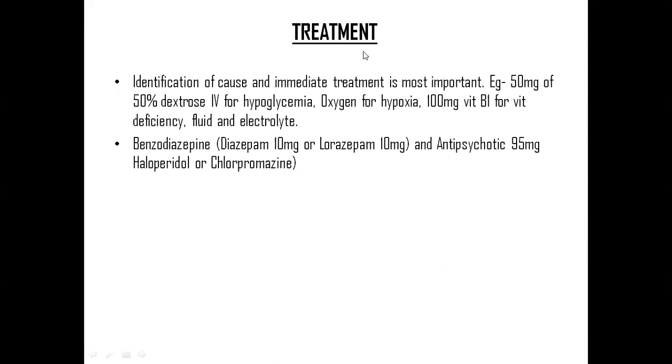All of you read these two topics by yourself because they are not that important, and there are very few things. I think the definition and treatment part is given in your book. So I'll not discuss this disorder in depth.